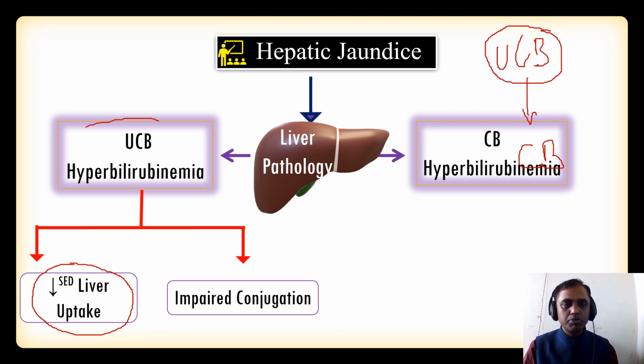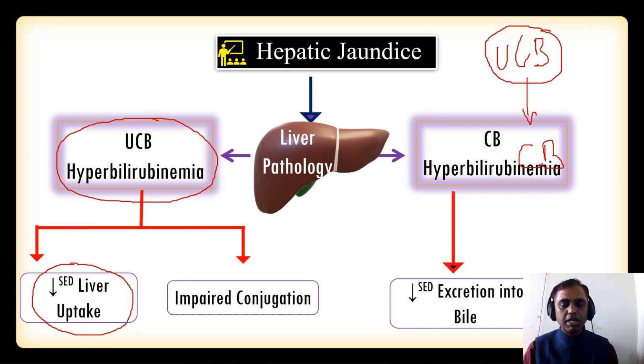So that leads to increased hyperbilirubinemia. Next is impaired conjugation. As we studied, in the liver only, unconjugated bilirubin changes into conjugated bilirubin. Where this mechanism is changed, that also increases unconjugated hyperbilirubinemia. And next one, when to produce conjugated bilirubinemia, that means decreased excretion into the bile.